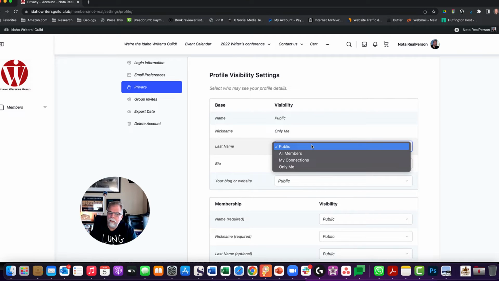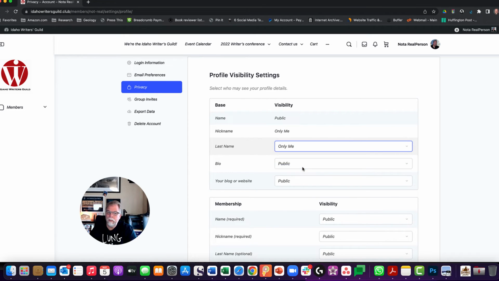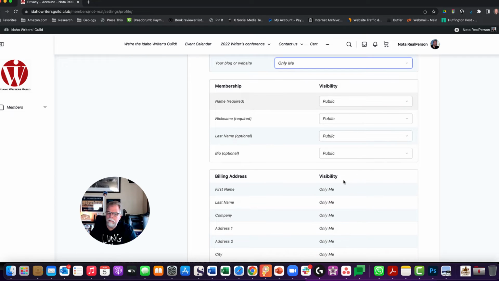But you can come down here and basically you can say this is public. Anybody of the public can come in, and if they get into our members area, which they can't really, but I'll explain that in a minute, then they could see that you're a member of the Idaho Writers Guild. Okay? Or you can choose all members. Only members of the Idaho Writers Guild can see that I'm a member. You can see only my connections, and we'll talk about connections in a minute, or only you. So if you don't want anybody to see this, you can put only me all the way down here, and then no one else can see any of this information.